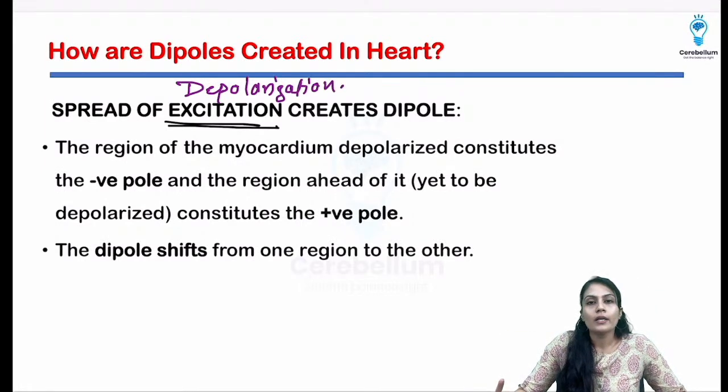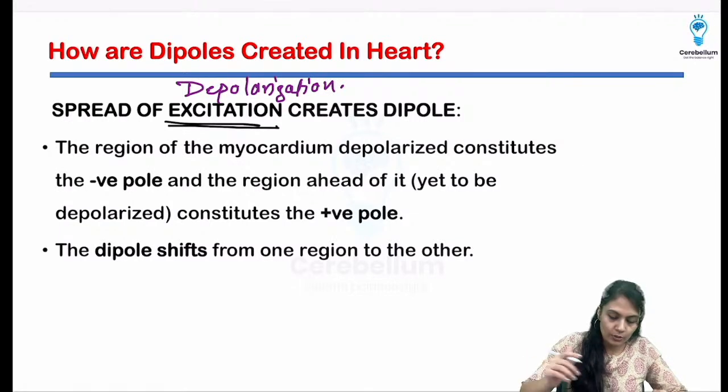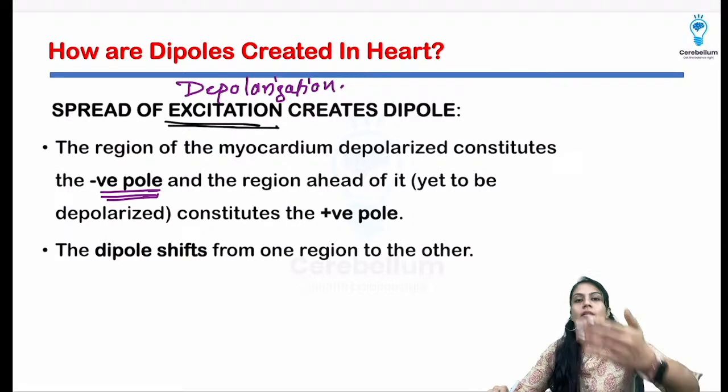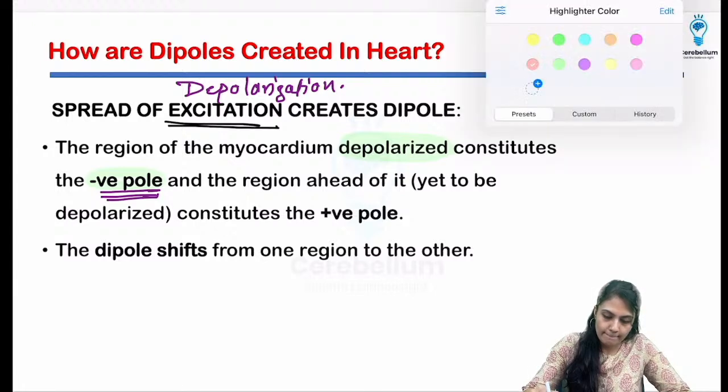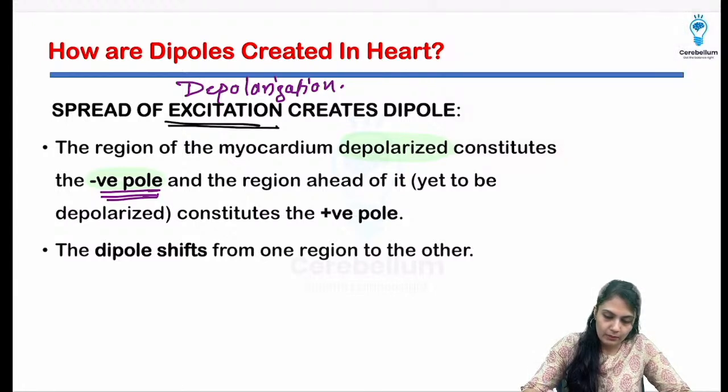The region of myocardium which is already depolarized will be the negative pole, and the region ahead of that is going to be the positive pole, okay? So remember only these two things: whichever is already depolarized is the negative pole, and whichever is about to get depolarized will be the positive pole.